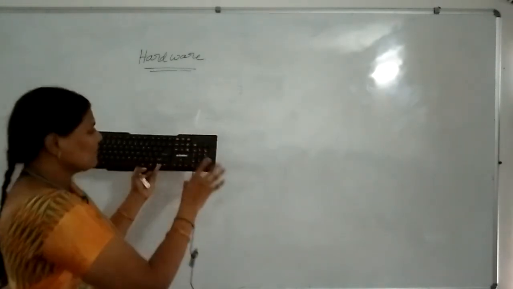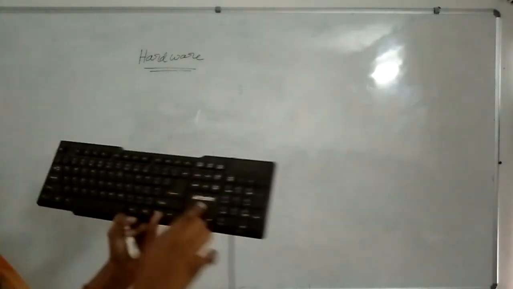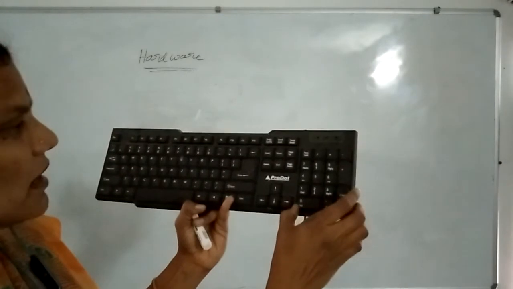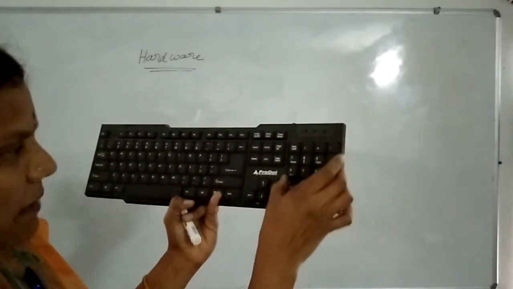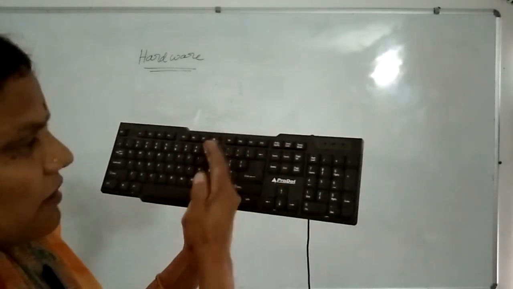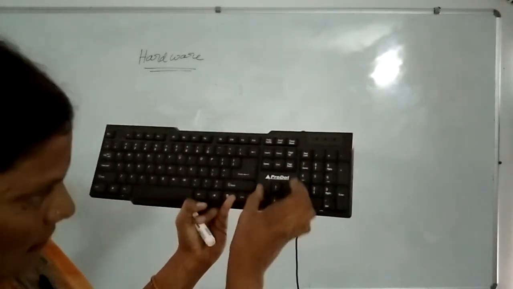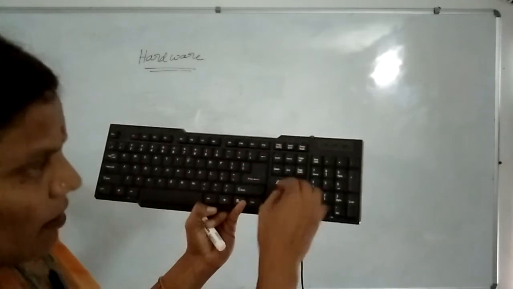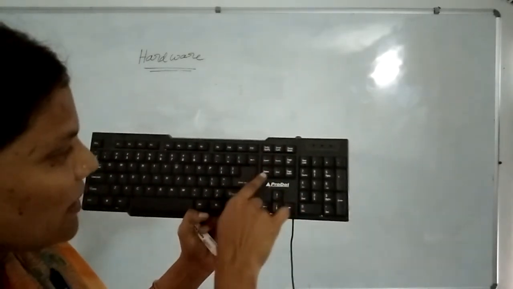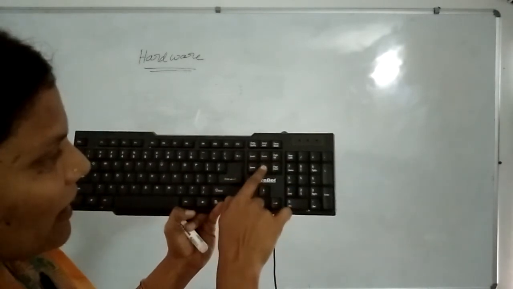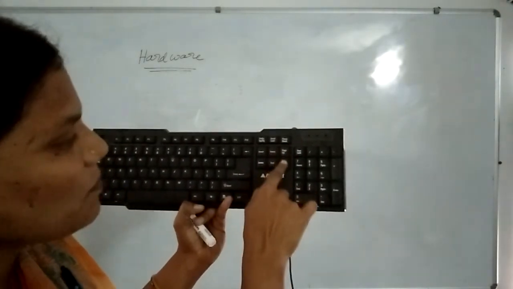Then again, which keys do we have? First, the numerical keyboard is done. Next, to the left adjacent of the numerical keyboard, below we have the cursor keys. Above the cursor keys, we have the Insert button, Delete button, Home button, End button, and Page Up and Page Down.